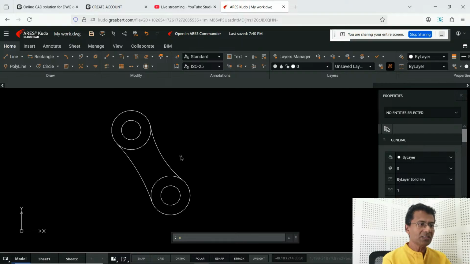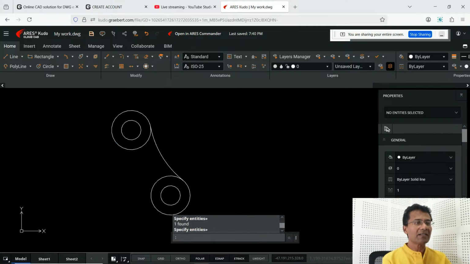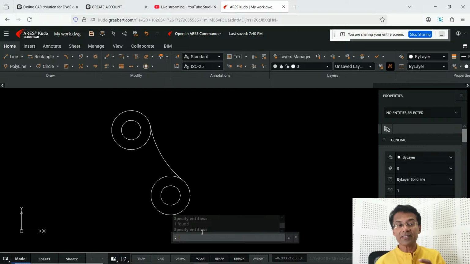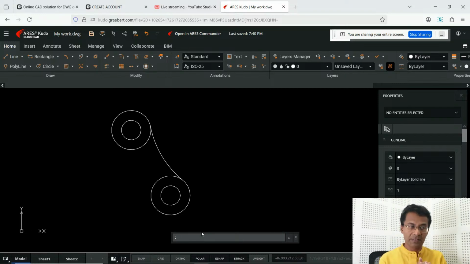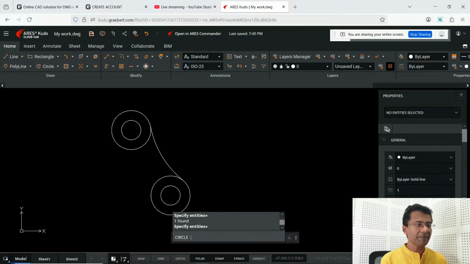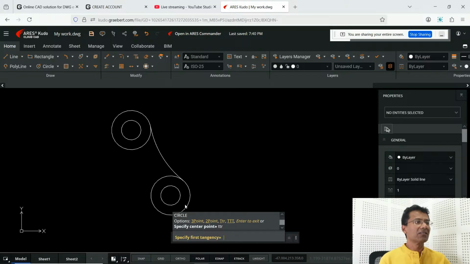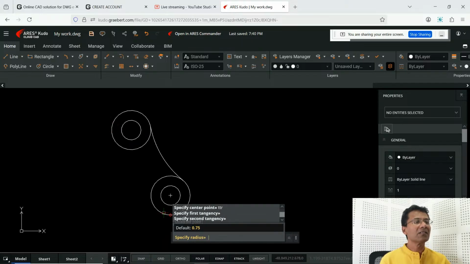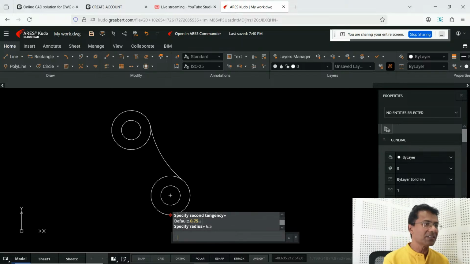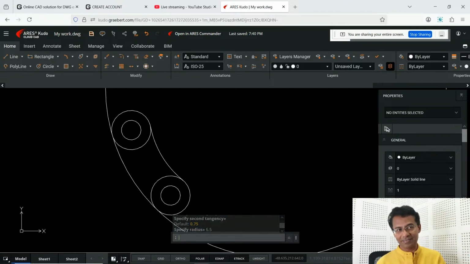So what I'll do is I'll try TTR. Whenever the fillet gives an ambiguous result, or doesn't work properly, you can try TTR. So I'll give circle again. I'll try TTR for tangent, tangent, radius. It'll ask you to select the first circle and then the second circle. Okay, now it'll ask you for the radius, which is 6.5 units. Now you have created the circle.